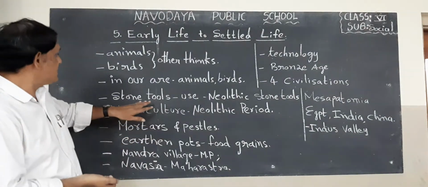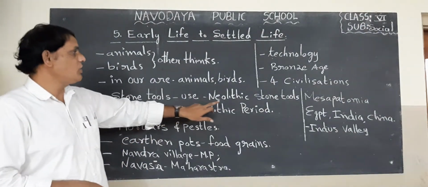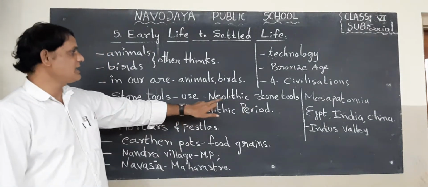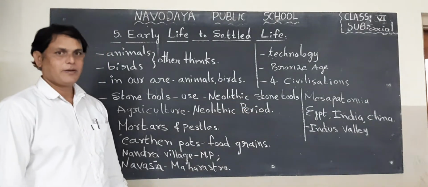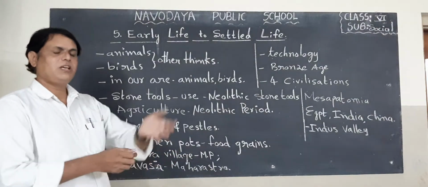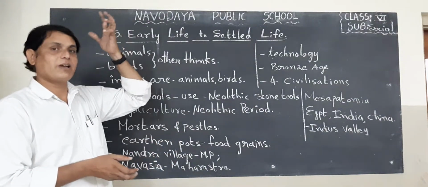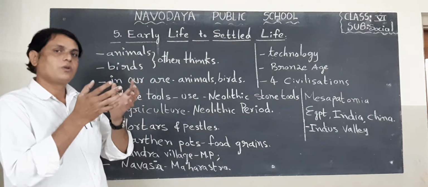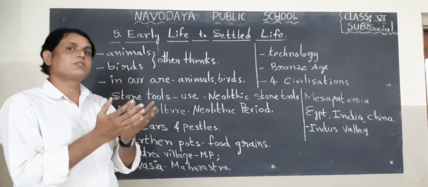This age is called the Neolithic stone tools age. What is the Neolithic stone tools age? We used stones in the ancient period, that means our ancestors used stones.